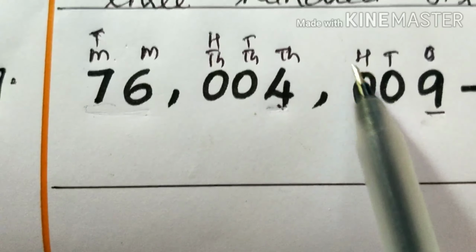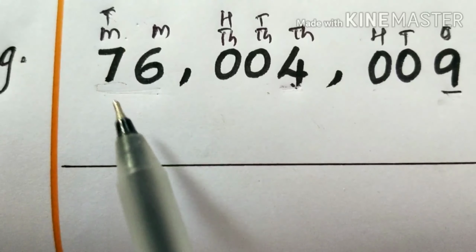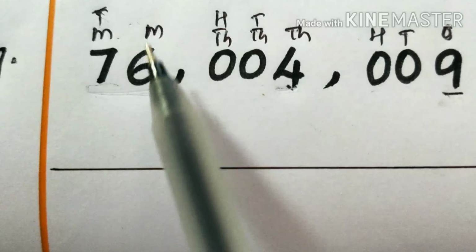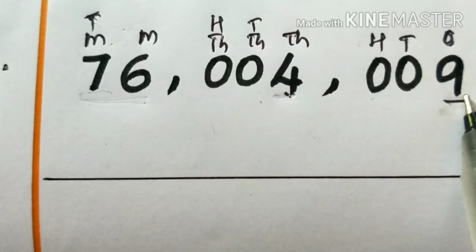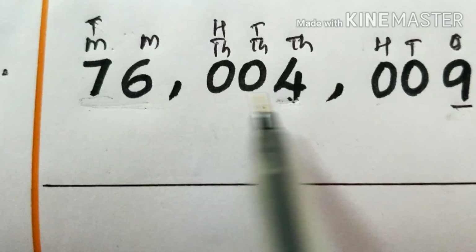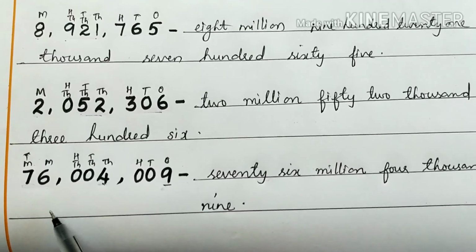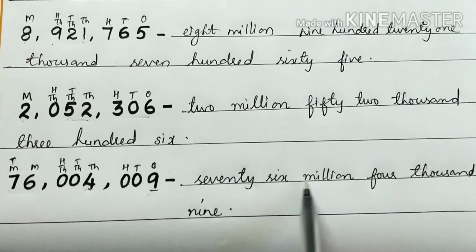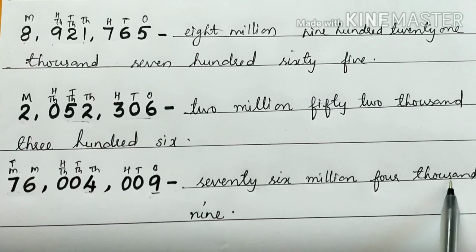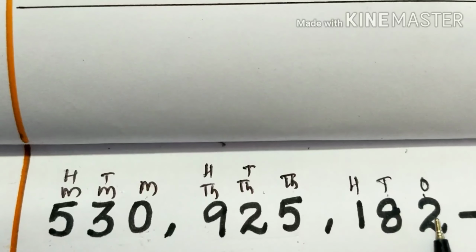Next question. First we had to write the places. Ones, tens, hundreds, thousand, 10,000, 100,000, million, 10 million. 76 million 4,009.